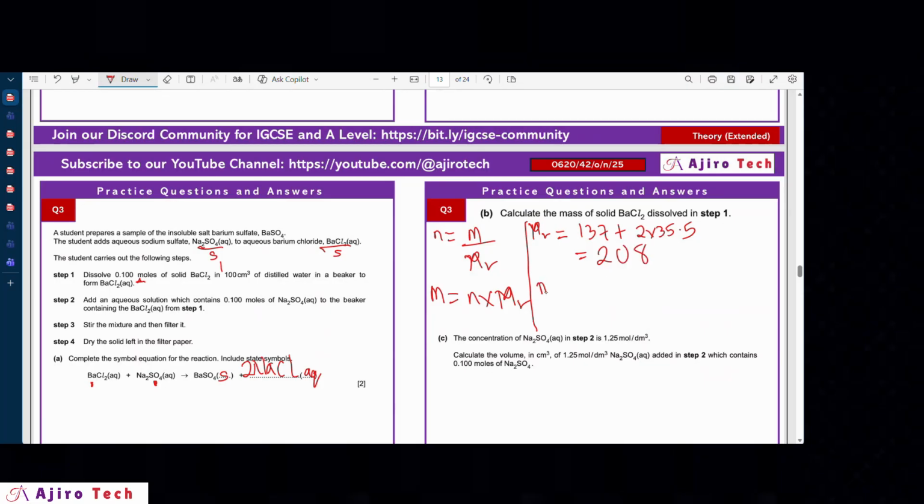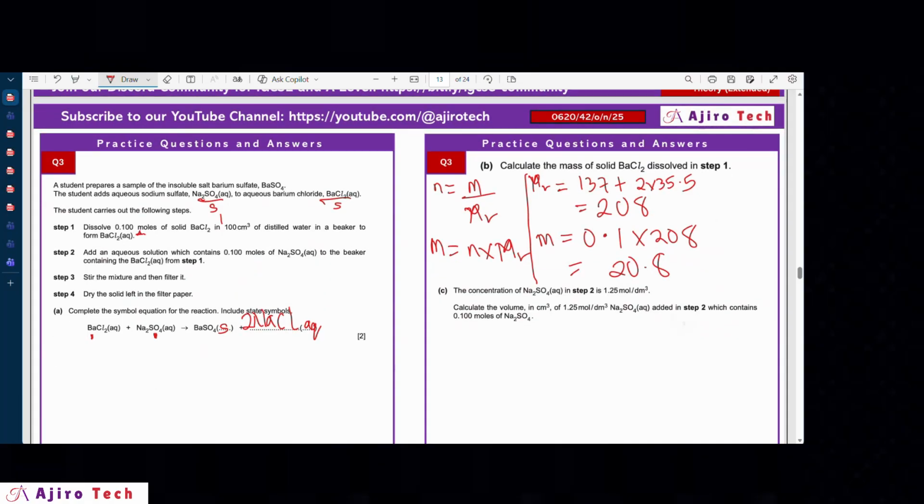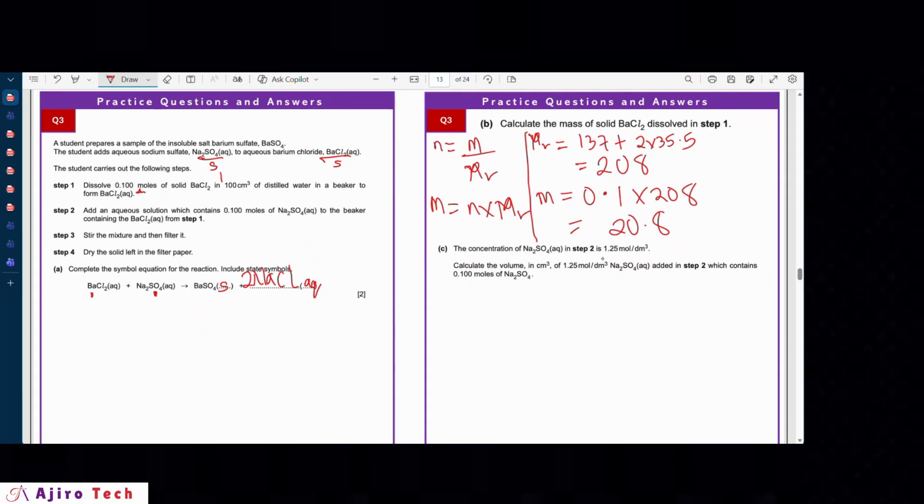So if the MR is 208, then the mass would be 0.1 times 208. And that should give us 20.8. So this is the mass of barium chloride based on the instruction we have in step one. Now, the next one is the concentration of sodium sulfate in step two. This is the concentration to be 1.25 mole per dm cube. Now, calculate the volume in cm cube of 1.25 mole per dm cube of the sodium sulfate in step two, which contains 0.100 moles of sodium sulfate.